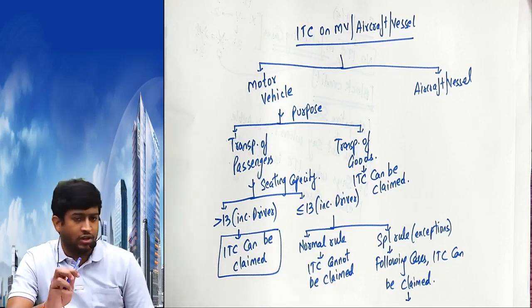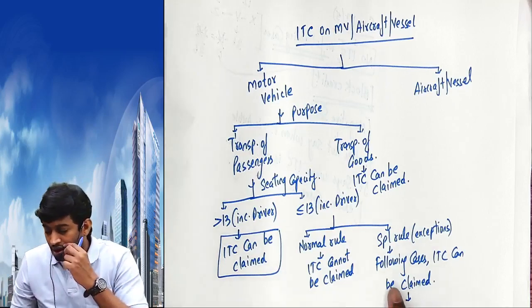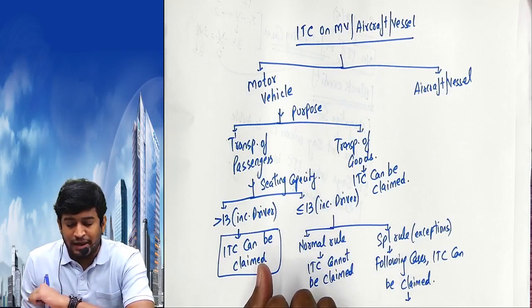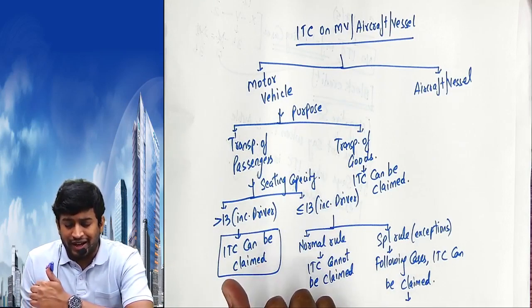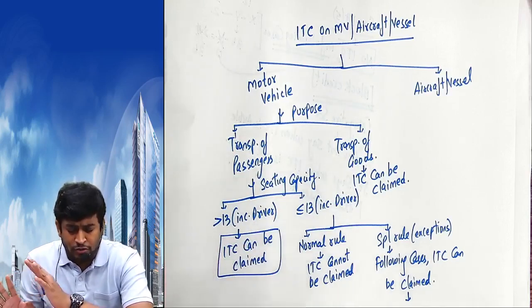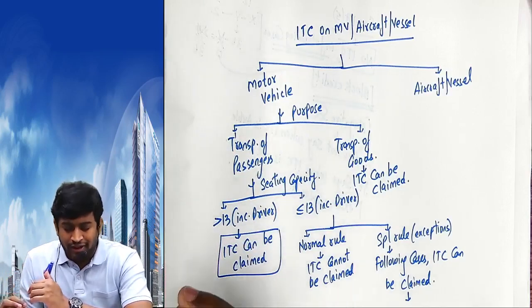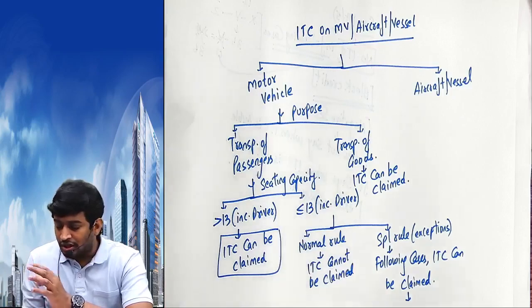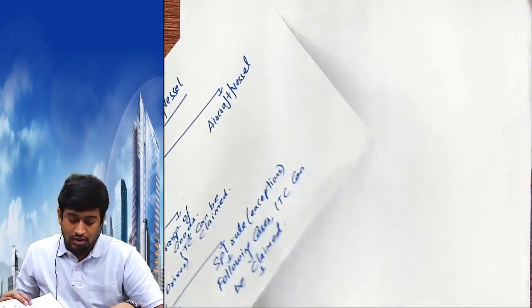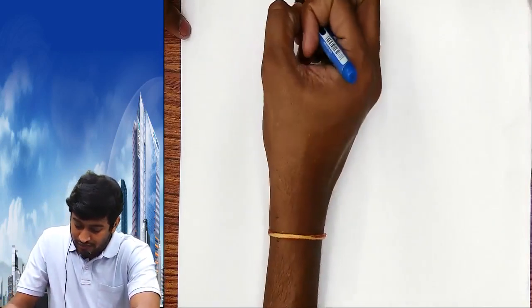Okay? If it's not done, please pause the video. Now, if it is passengers, seating capacity more than 13 including driver, can claim. Less than 13, general rule cannot be claimed. Special rule, in the following special cases, exceptions, it can be claimed. Arrow mark down and write the first one.